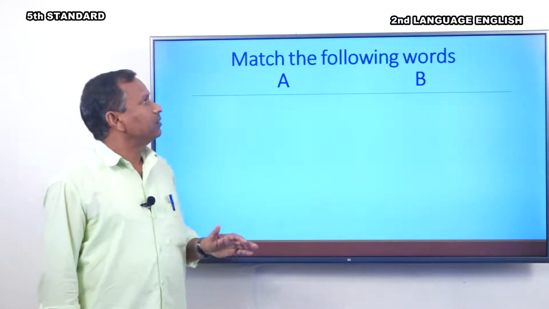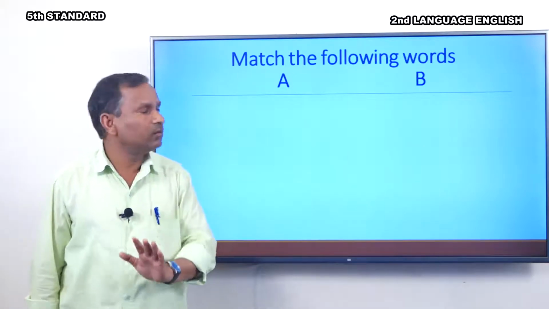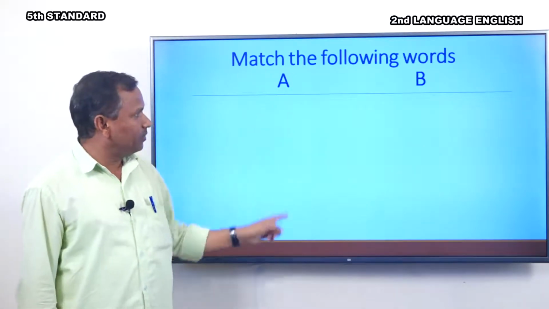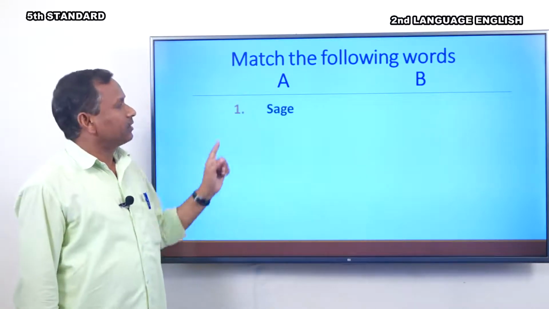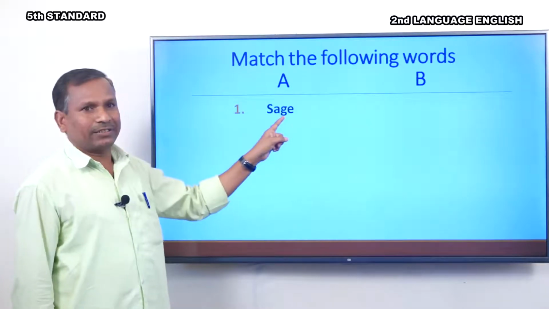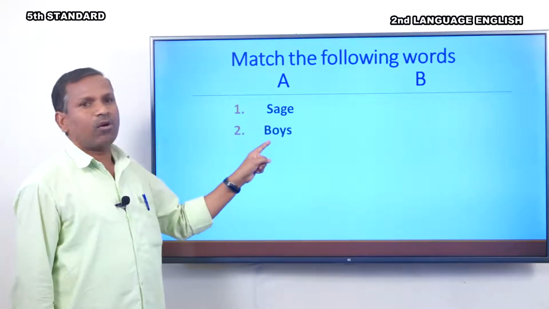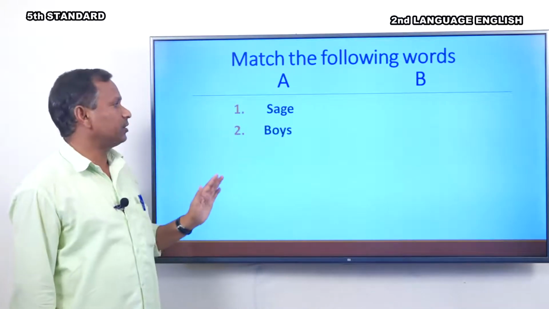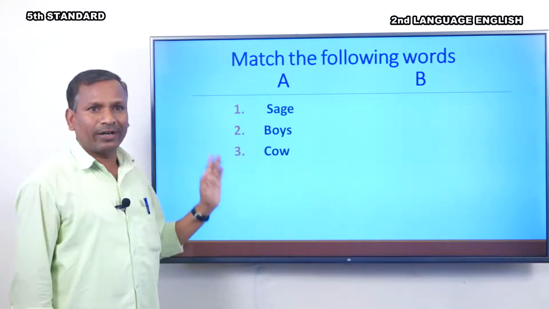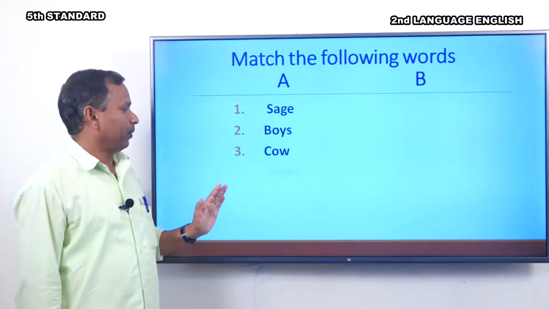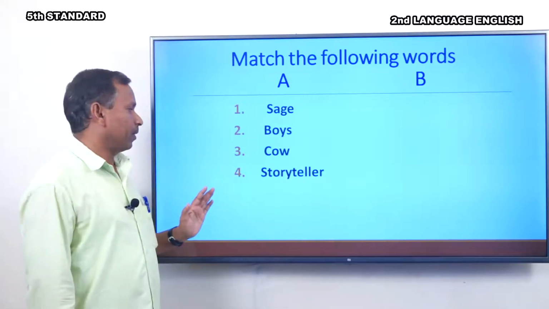Okay. Next task is match the following words. Here the A column is there, here the B column is there. The first is sage, S-A-G-E. Next one is boys. Third one, cow. Fourth one is storyteller.